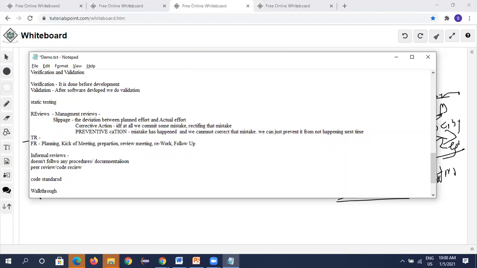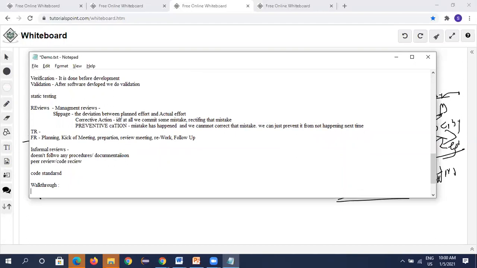Next in static testing is walkthroughs. In walkthroughs, this is also like a discussion, similar to informal reviews. We discuss and raise issues, and if we find any issues, we discuss and try to settle them.